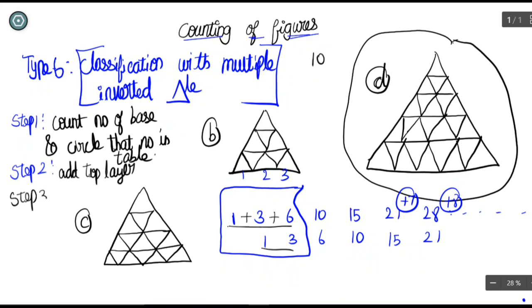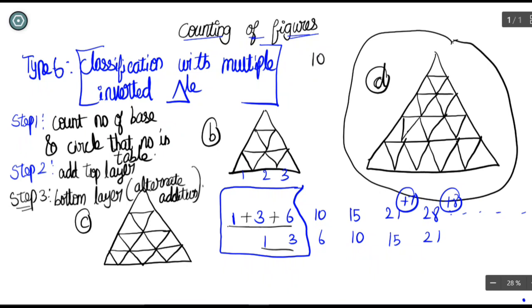There is some change in step 3 with respect to step 2. The thing is, add alternate bottom number, bottom layer, alternate addition, alternate addition. So what do you mean by alternate addition?